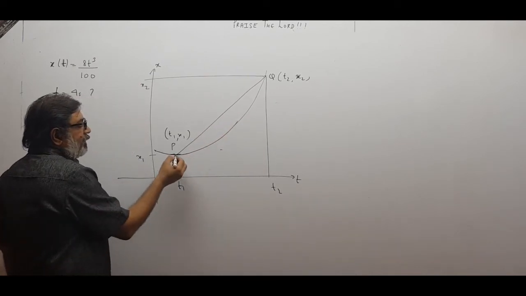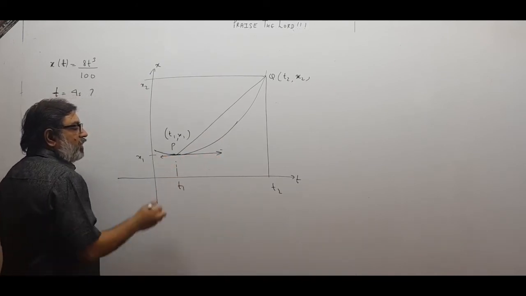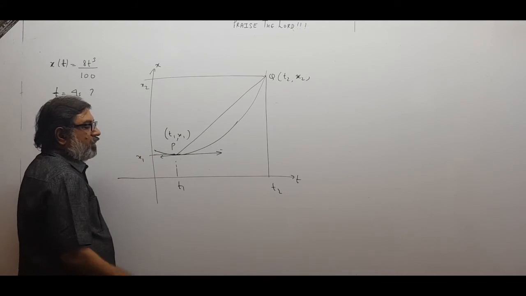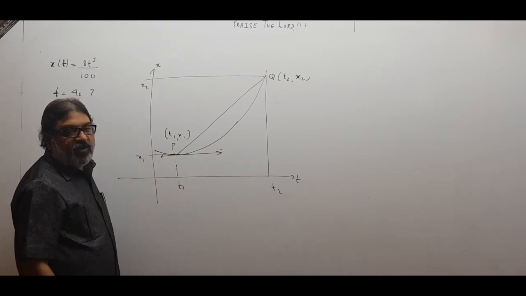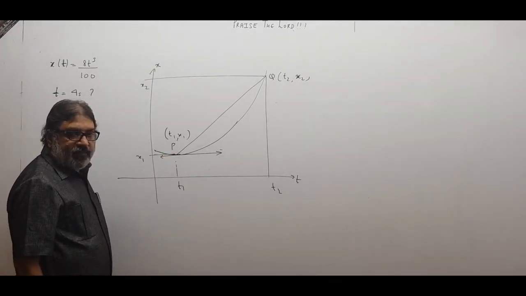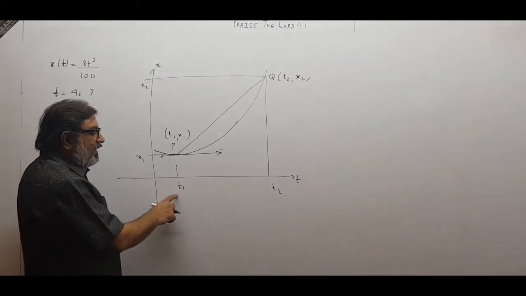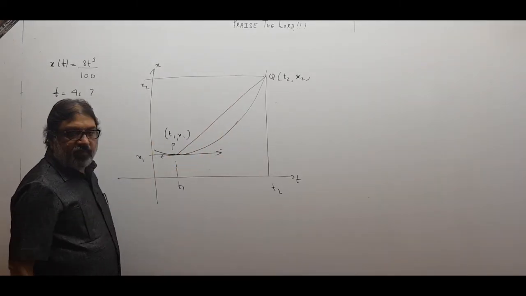Okay? At point P, I can sense that the tangent may go like this. So this is x1 for you. At point P, this is the tangent. So this will be the direction of displacement and velocity when the particle is at P. But from time t1 to t2, it goes from P to point Q, from position x1 to x2.